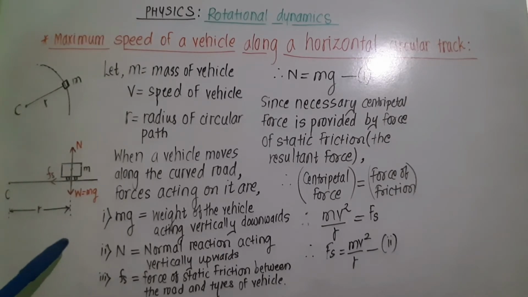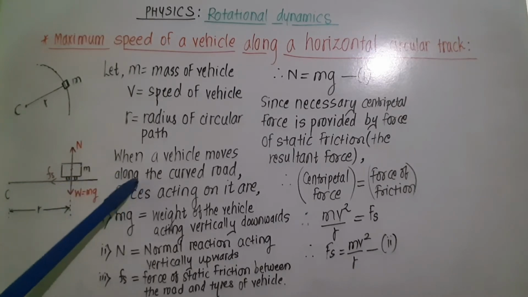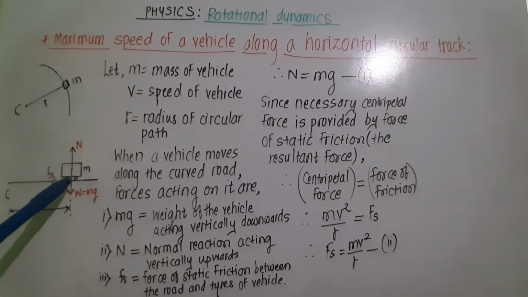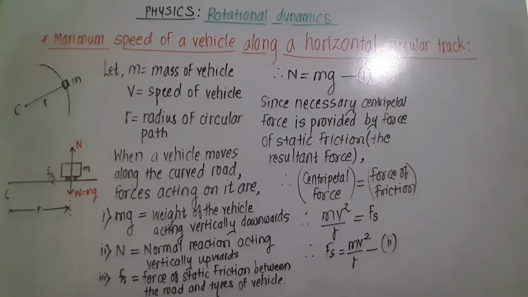So we can say it this way too: according to the frame of reference of this vehicle, this force due to friction balances the centrifugal force which is acting on that vehicle. So this can be considered as centrifugal force is equal to Fs also, and we know that the formula for centrifugal force is also the same, because the magnitude of centripetal force and centrifugal force is the same. So anyway we will get equation 2, that is Fs is equal to m v square upon r.